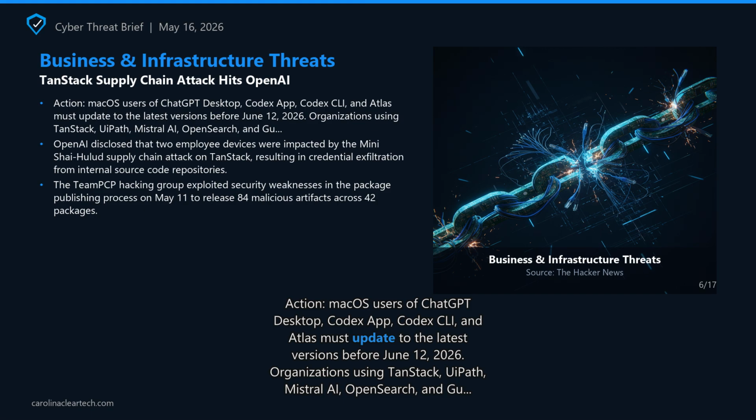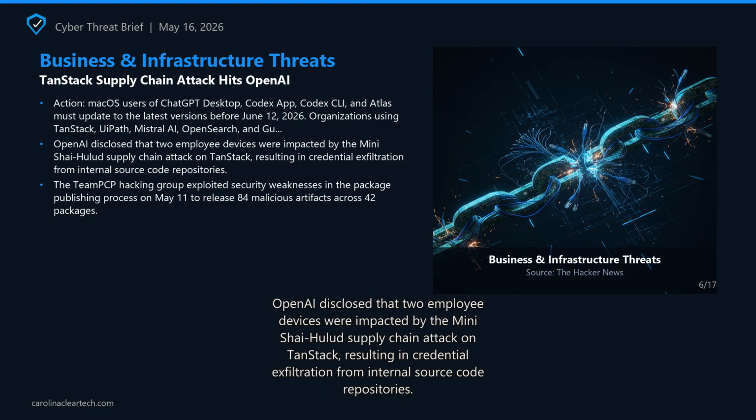The Team PCP hacking group exploited security weaknesses in the package publishing process on May 11 to release 84 malicious artifacts across 42 packages. Over 170 packages across NPM and PyPI namespaces were compromised in a coordinated campaign. OpenAI confirmed limited credential material was successfully exfiltrated from code repositories to which the 2 impacted employees had access, but no user data, production systems, or intellectual property were compromised.